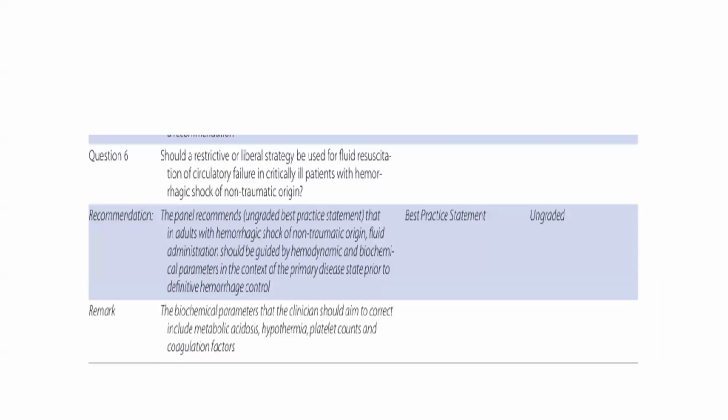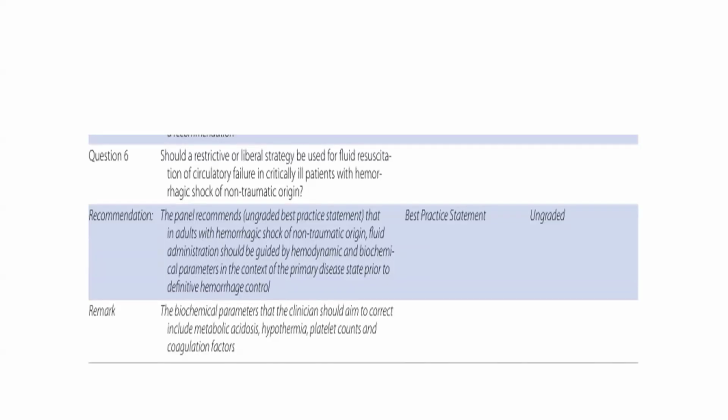The panel also recommended that in patients with hemorrhage of non-traumatic origin, fluid administration should be guided by hemodynamic and biochemical parameters in the context of the primary disease state prior to definitive hemorrhage control. The biochemical parameters that we should monitor while doing fluid resuscitation are metabolic acidosis, hypothermia, platelet count, and coagulation factors.